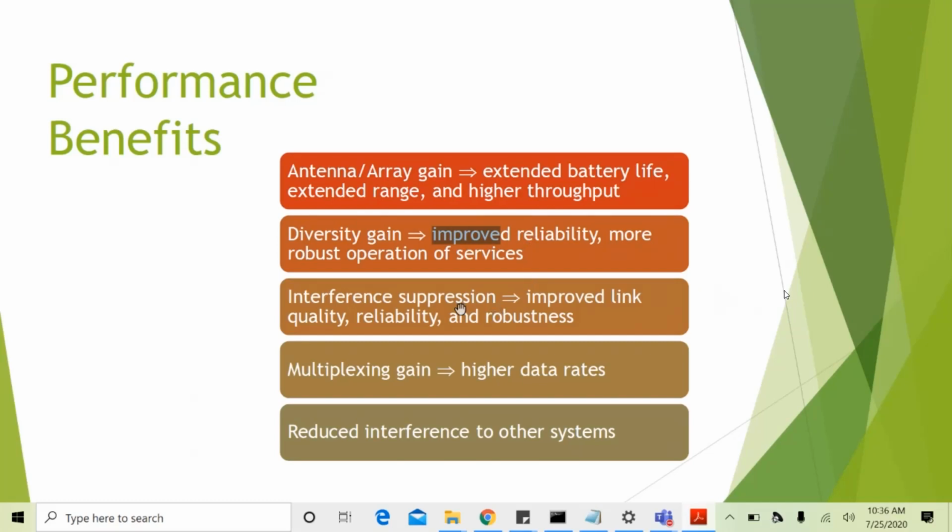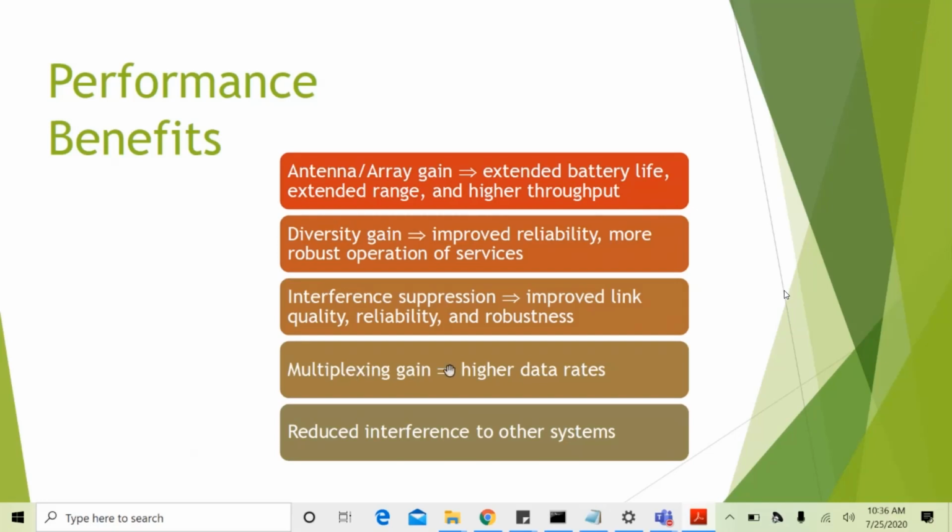And interference suppression: we can suppress the interference that is coming from other users using MIMO techniques. We have improved link quality, reliability, and robustness with this benefit.